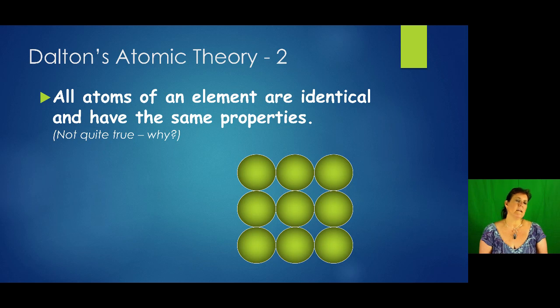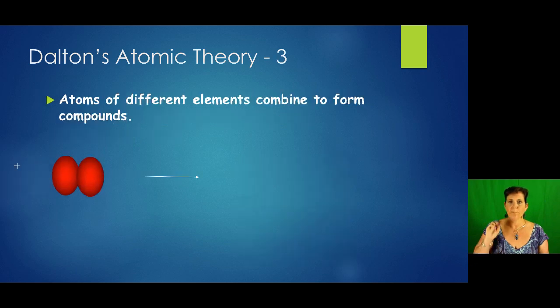So what's different about bromine atoms? Any ideas? If you said the word isotope, you're correct. So bromine atoms don't necessarily all have the exact same mass, and we're going to talk about that later. So this is not quite true either.